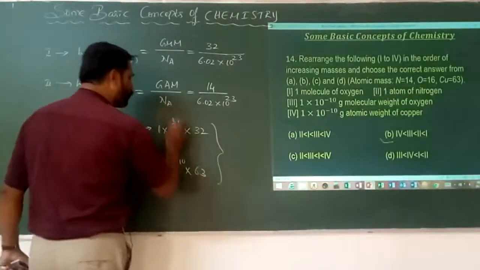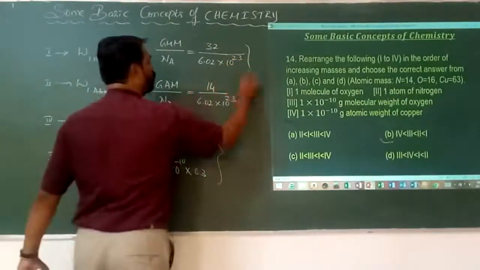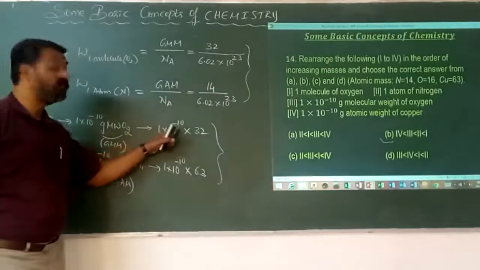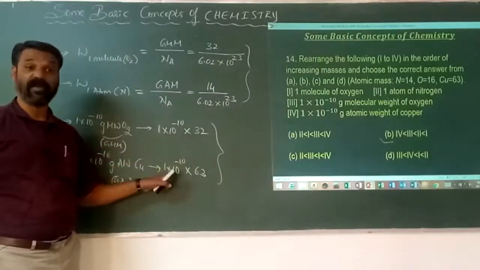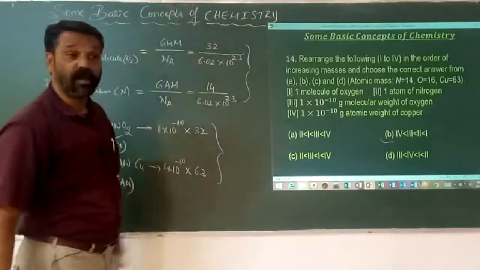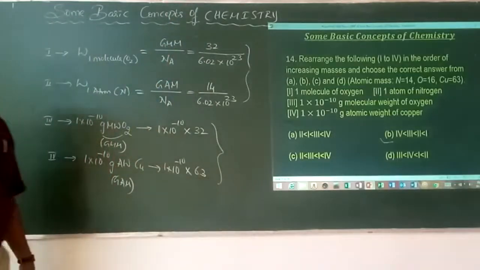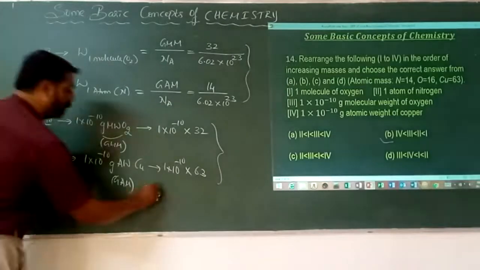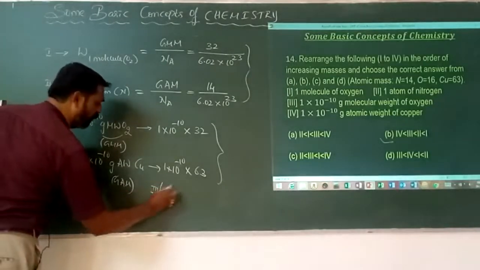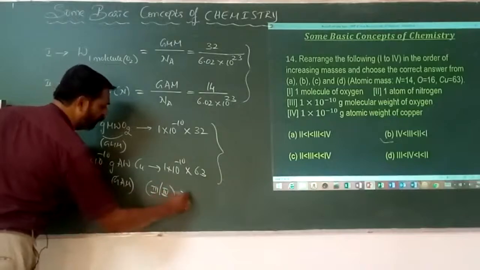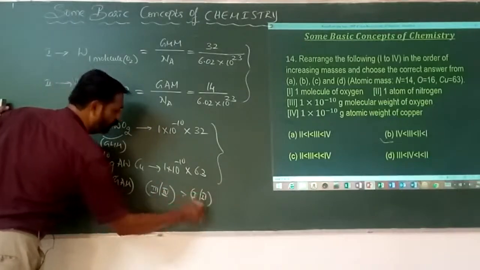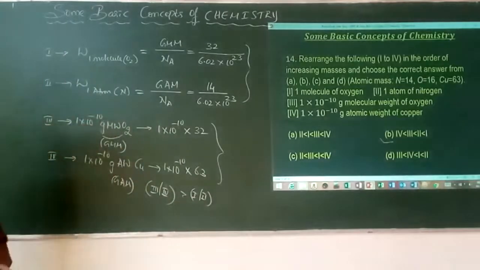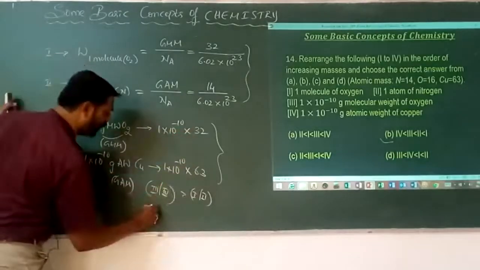Can we say that these two are greater compared to these two? Why? Because it is 10 to the power of minus 10, 10 to the power of minus 10. Here it is, if I shift to the numerator, it becomes minus 23. Therefore, third and fourth are greater compared to that of which one? First and second. Next, among these two, which is greater here? 32 or 63.